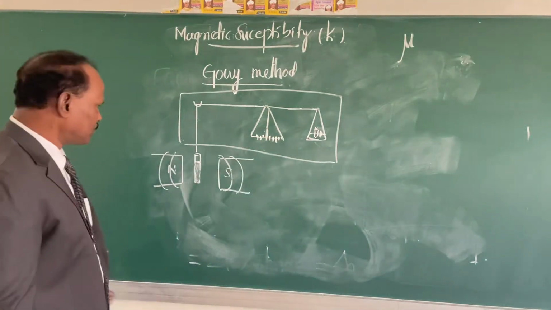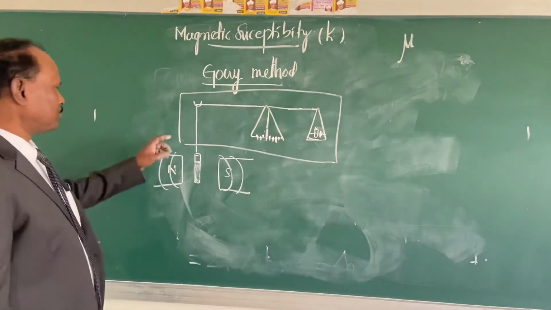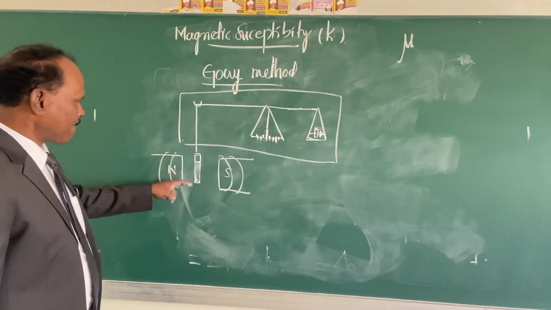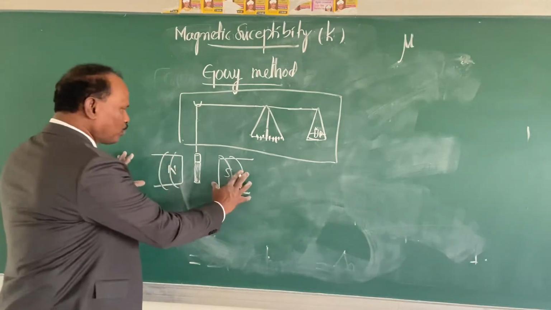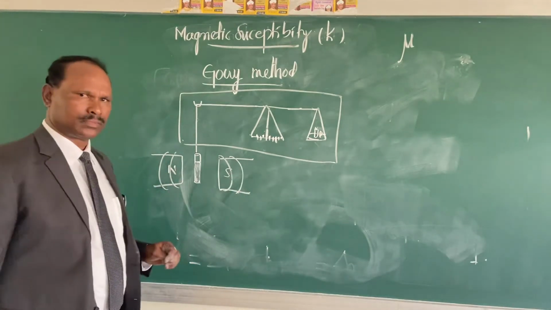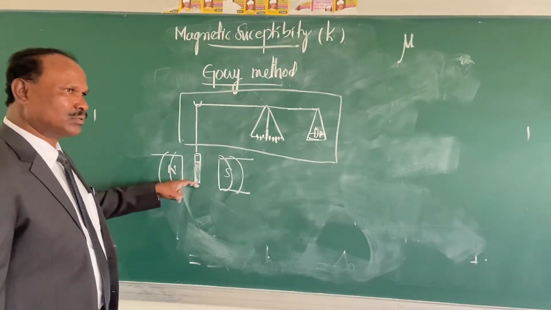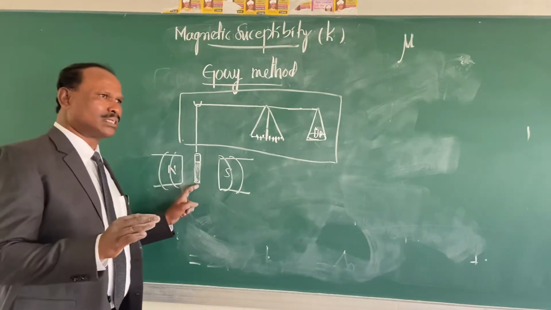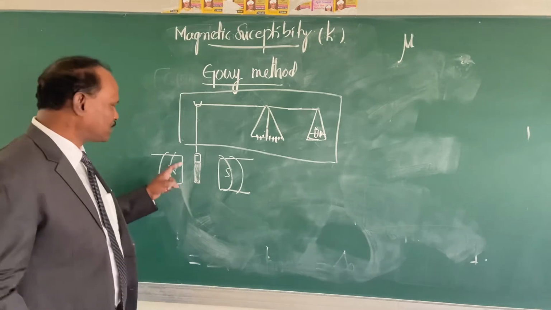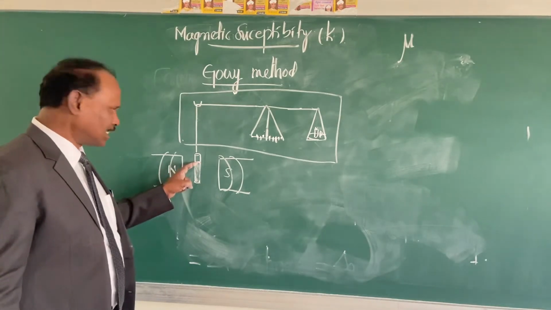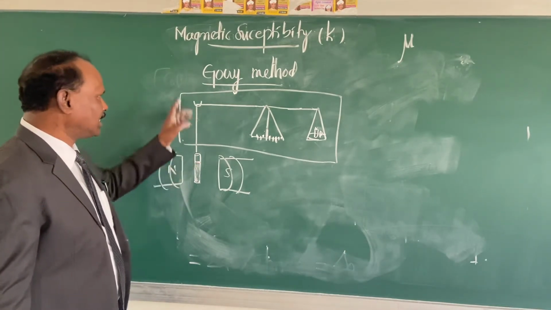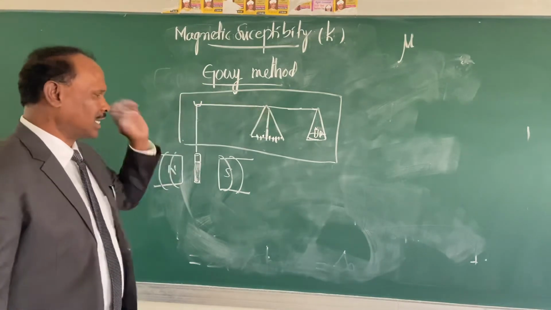Now look. I have suspended the Gouy tube between the two poles of a magnet, and in this Gouy tube, the finely powdered coordination compound is filled up to the graduation mark, and it is connected to the analytical balance.